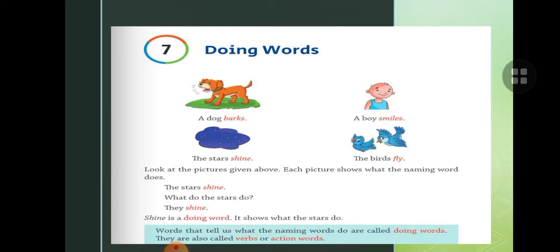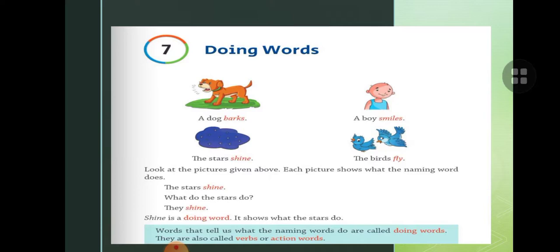So children, the stars shine. What do the stars do? They shine. Shine is a doing word. It shows what the star does. You know that star is a naming word and shine is a doing word. Words that tell us what the naming words do are called doing words.